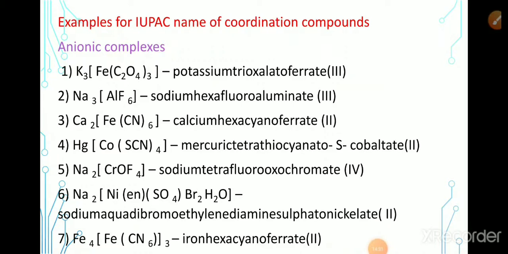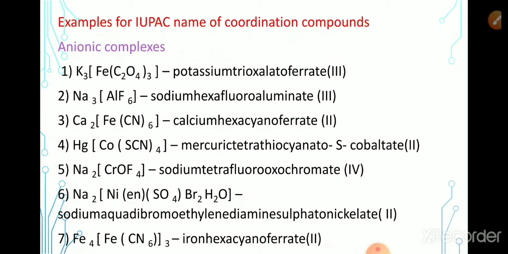Okay, next, here are some examples for the coordination compounds and their IUPAC names. First, there is a list of anionic complexes. Anionic complex means the complex ion has a negative charge. First one, K3Fe(C2O4)3. C2O4 is the oxalate ion, that is a ligand. How to write the name? K3, cation is potassium, therefore potassium.